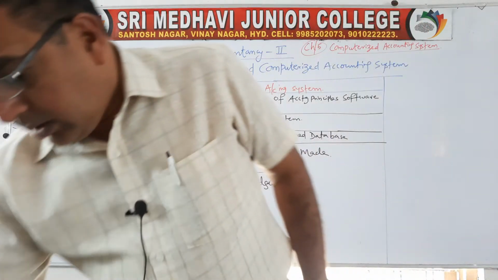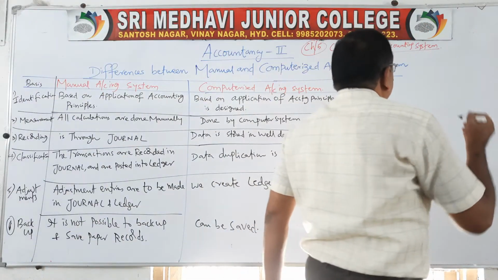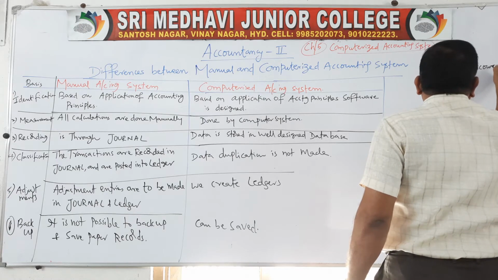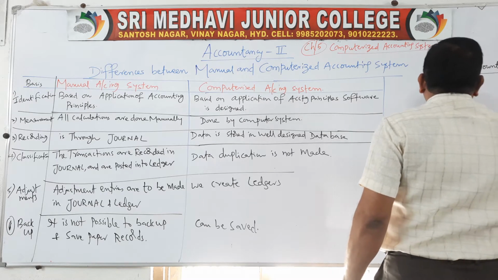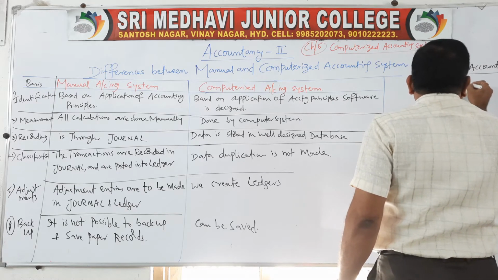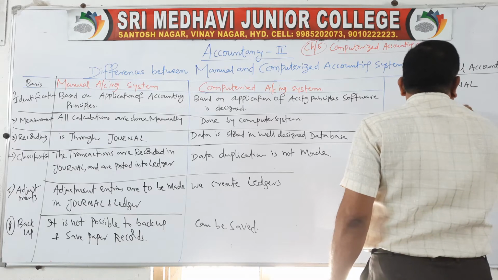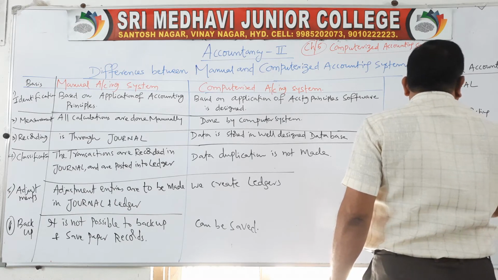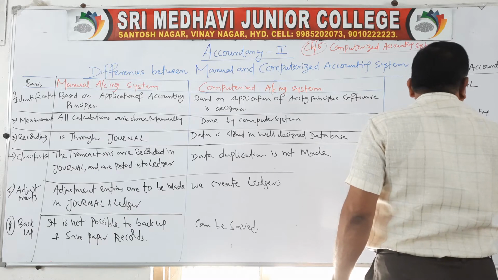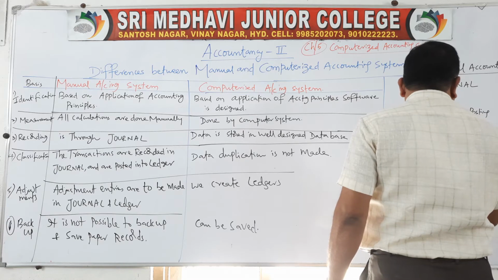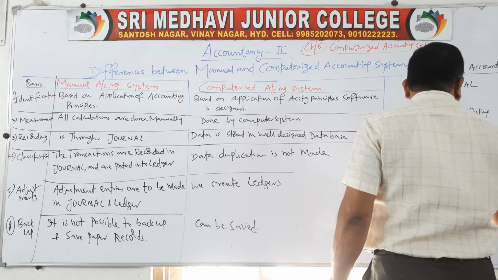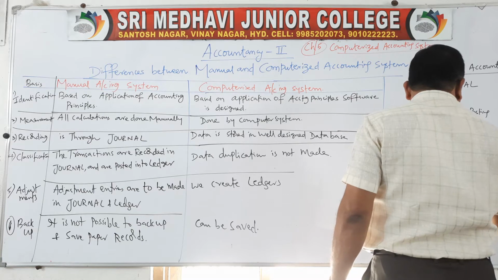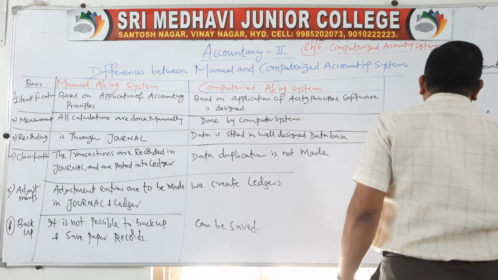As you know that manual accounting system starts from journal, then ledger posting, ledger balancing, trial balance, then final accounts. These are the stages involved in manual accounting.